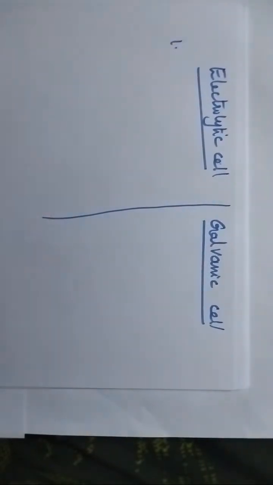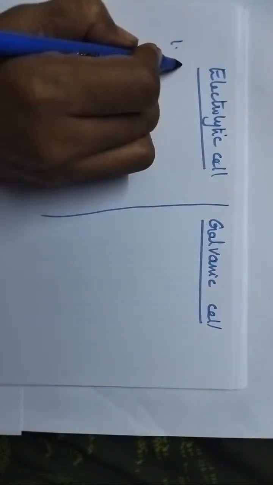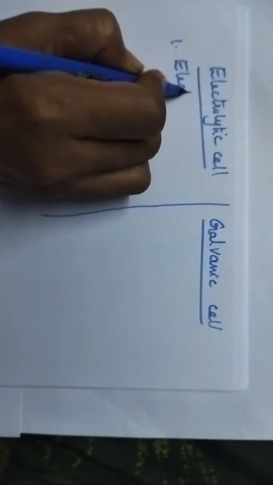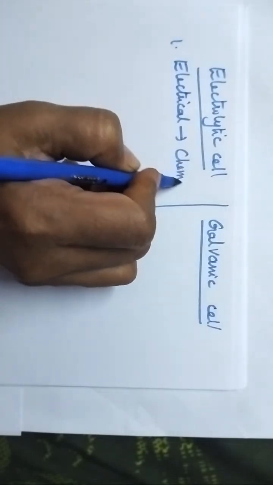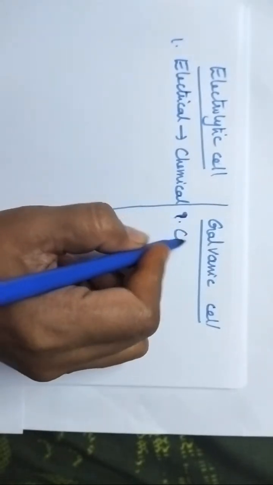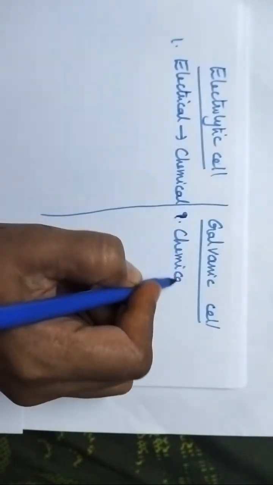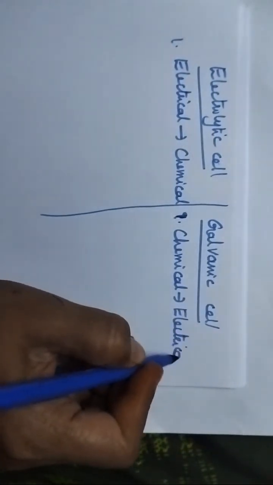Yes, very good, Swati. It is used for the conversion of electrical energy into chemical energy. And what about the galvanic cell? It is used for the conversion of chemical energy to electrical energy.